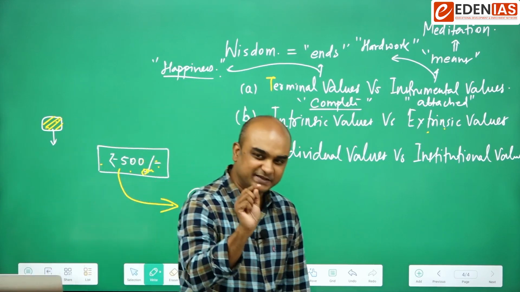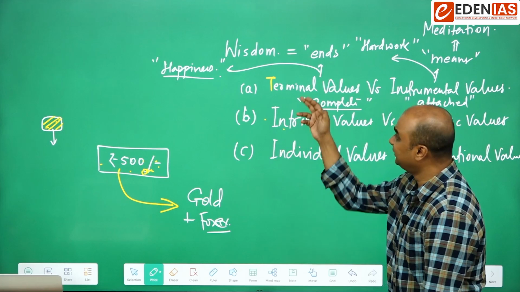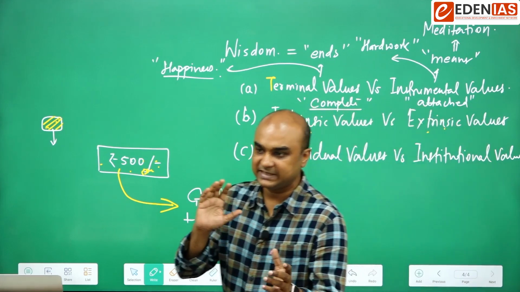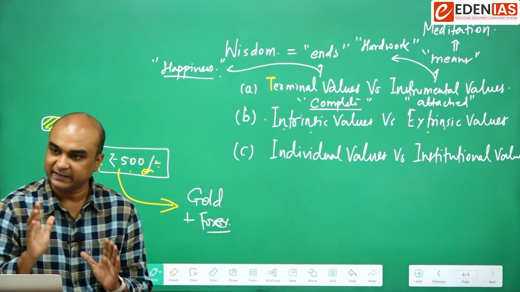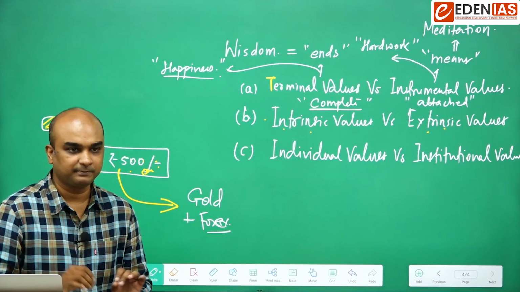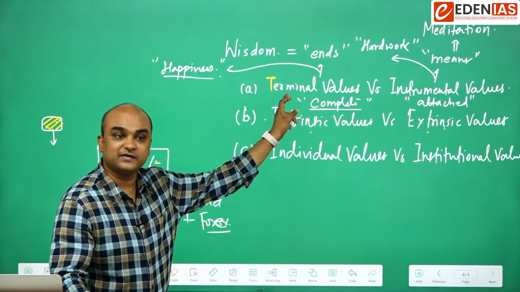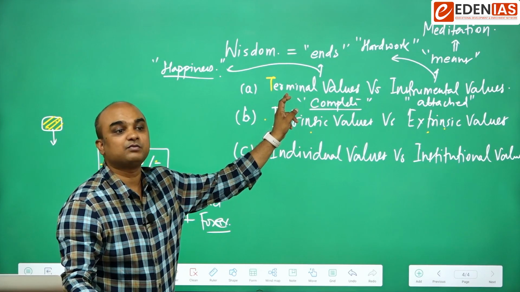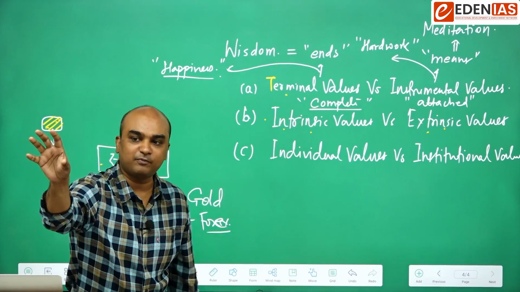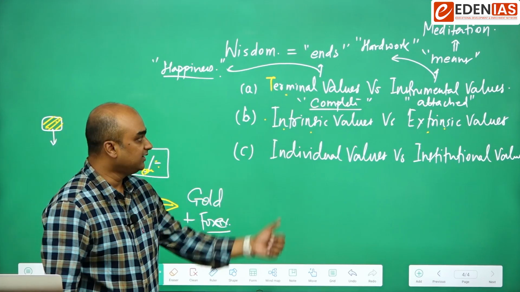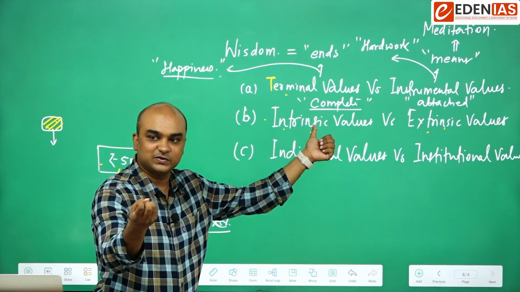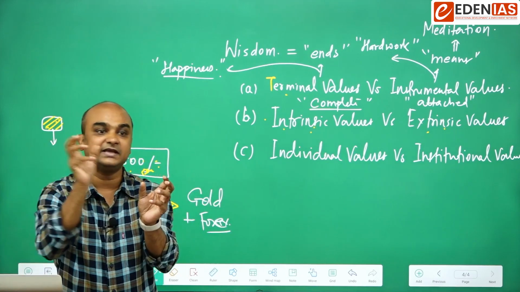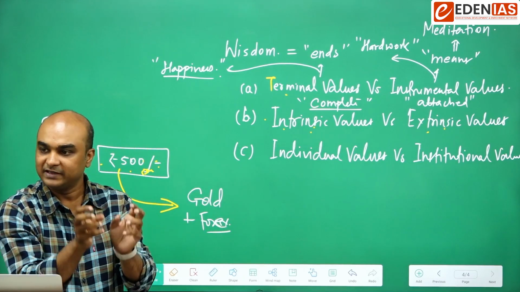Now there could be a slight confusion about the difference between terminal values and intrinsic values then. It is the same thing, just a different way of looking at it. The perspective is different, the thing is the same. Terminal values are those values to which we want to reach or where we want to go. It means these are the end points of our value journey. Intrinsic values are those values which have worth in themselves, which are complete in themselves. They do not require anything else to give them value.